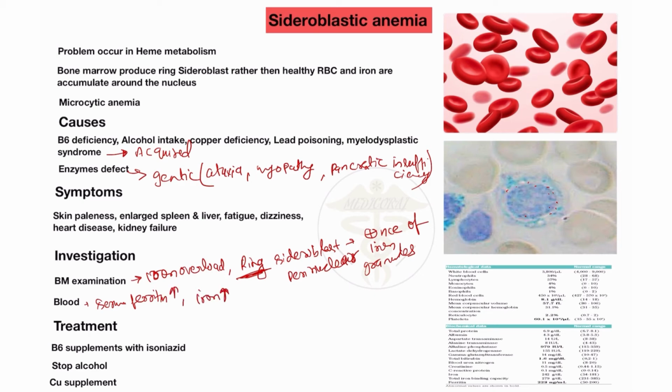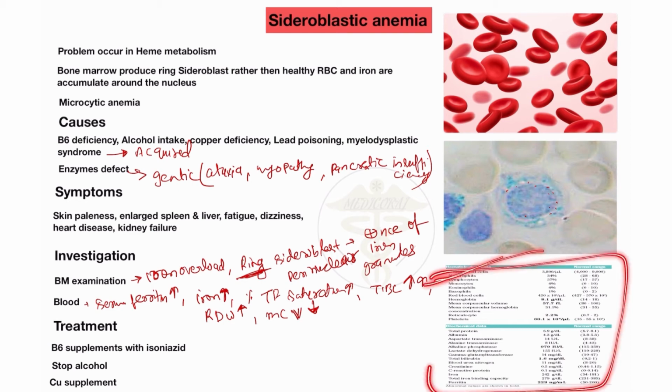I already told you iron overload occurs, so iron level also increases, percentage transferrin saturation increases, and total iron binding capacity also increases in this patient. Red cell distribution width increases in the patient, and the MCV value decreases in the patient of the sideroblastic type of anemia.